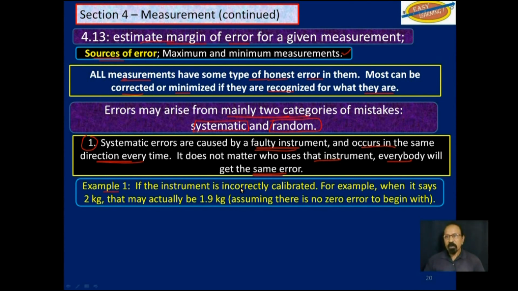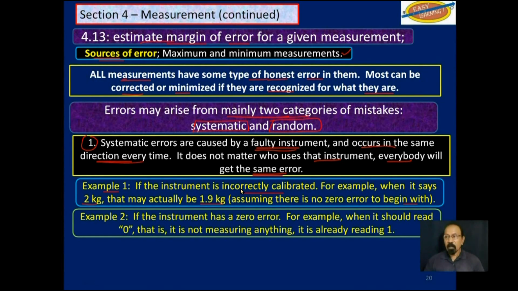Example 1. If the instrument is incorrectly calibrated, for example, when it says 2 kilograms, that may actually be 1.9 kilograms, assuming there is no zero error to begin with. So that's an error caused by the instrument. Example 2, if the instrument does have a zero error, for example, when it should read 0, that is, it is not measuring anything at all, it is already reading 1.